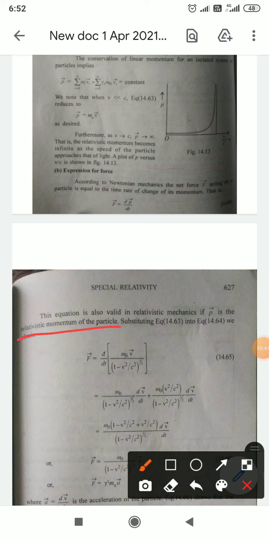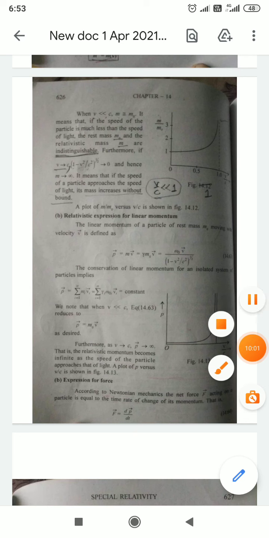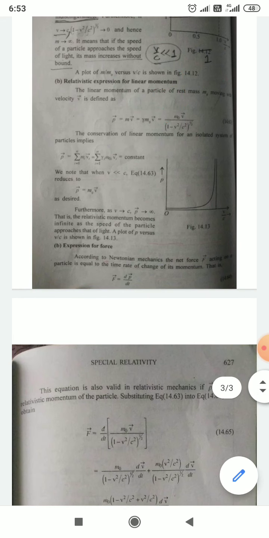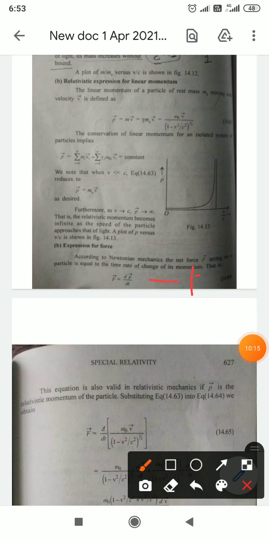Substituting equation number 16 into equation number 17. This is your equation number 16, and it is going to be substituted in equation number 17, which is this one.